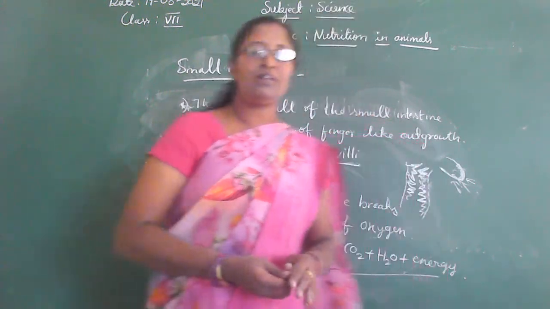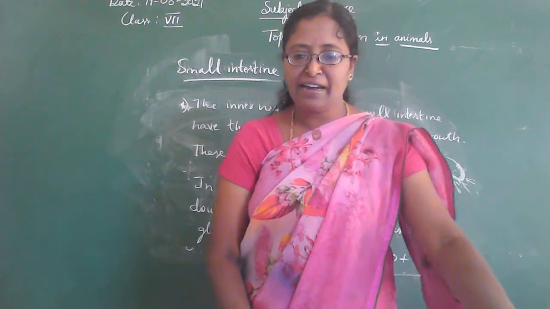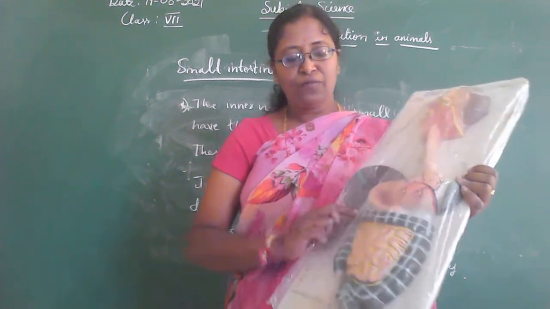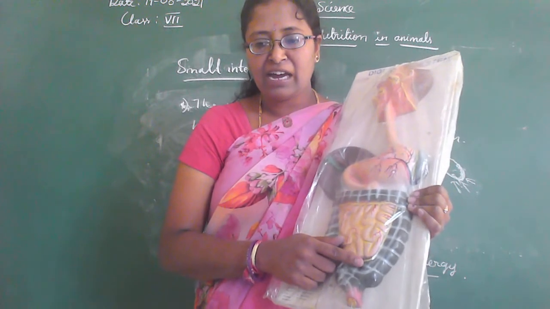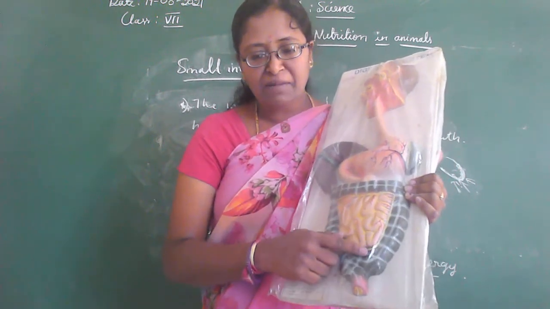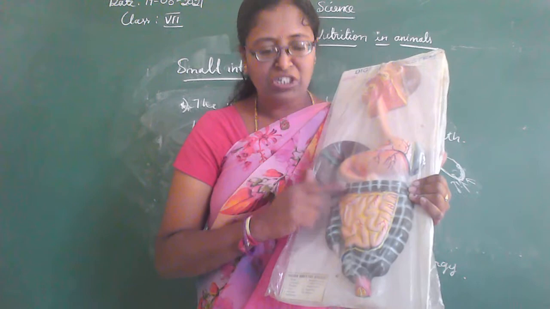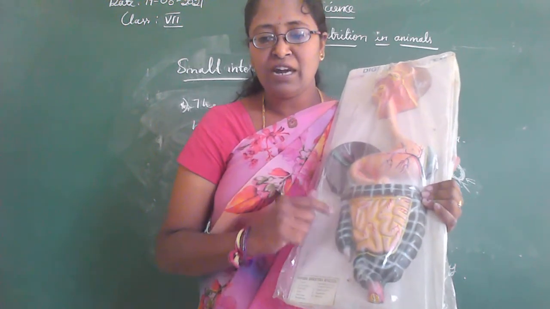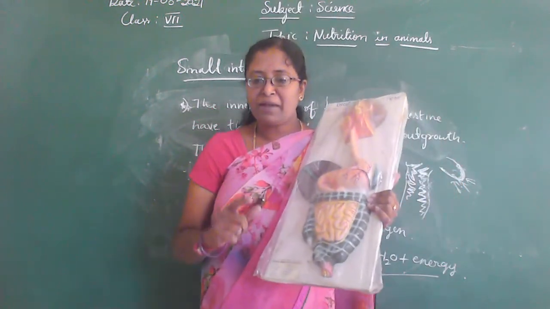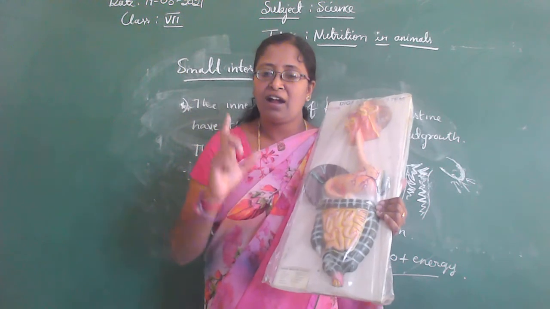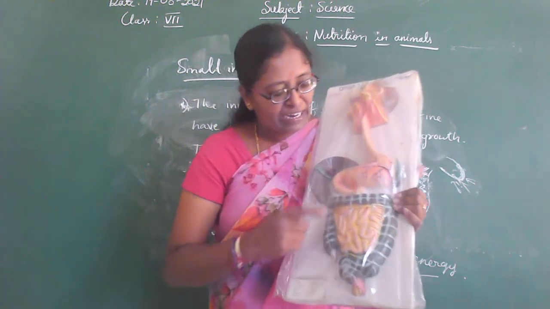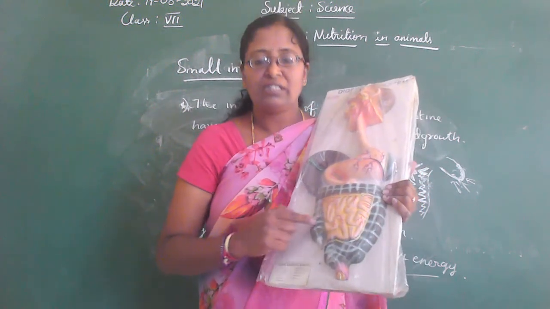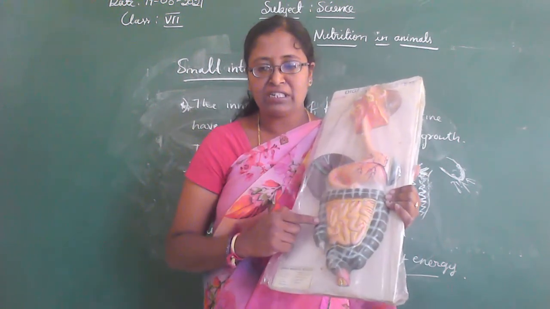So what about the food that is undigested? The food that remains undigested and unabsorbed by the small intestine finally enters our large intestine.